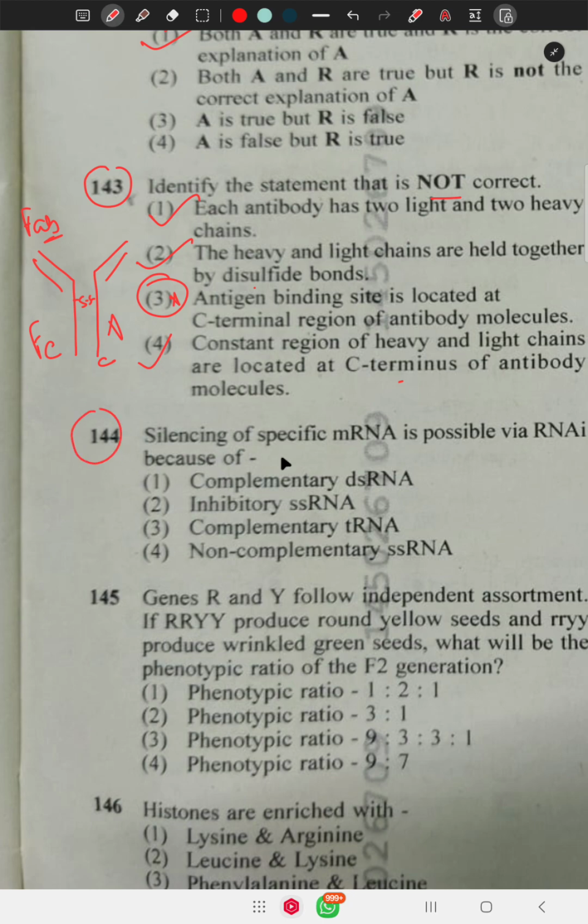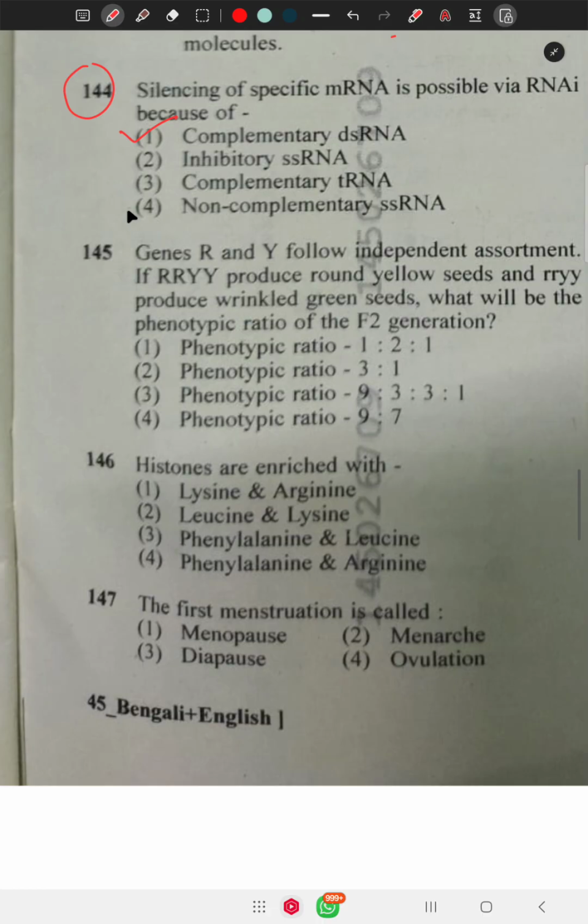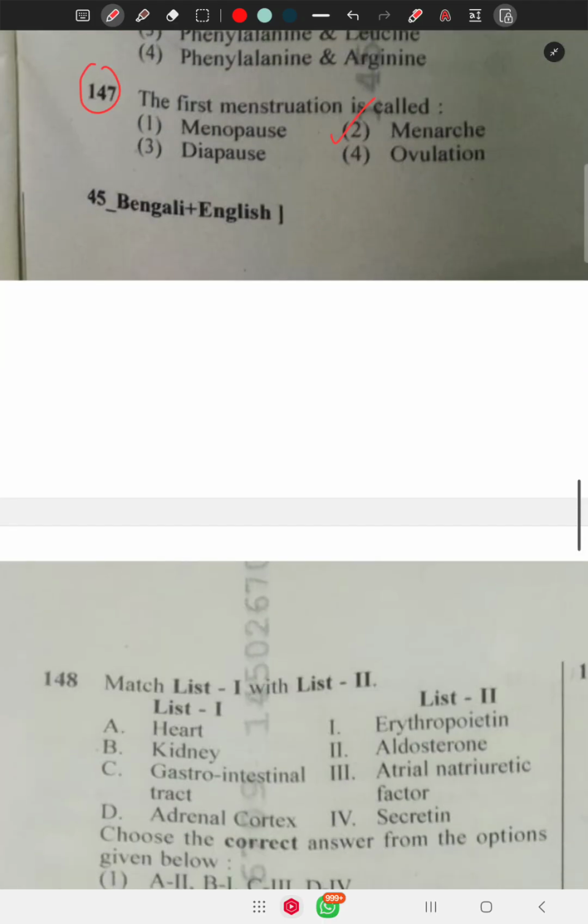Question number 144 says silencing of specific mRNA is possible by RNAi because of complementary double stranded RNA. Question number 145: genes R and Y show independent assortment in Mendelian inheritance. RRYY and rryy are crossed, then in the F2 generation the ratio is 9 is to 3 is to 3 is to 1. 146: histones are enriched with lysine and arginine. 147 says the first menstruation is called menarche. Menopause means the last menstrual cycle in the human body.